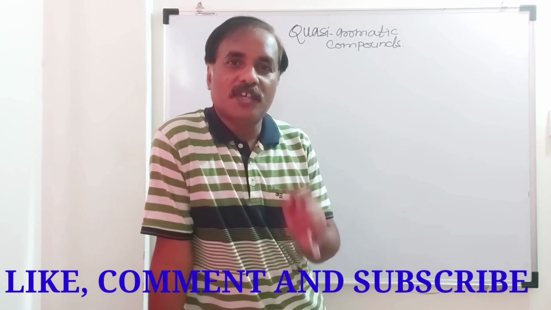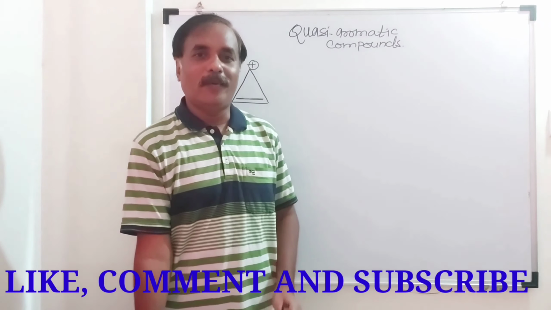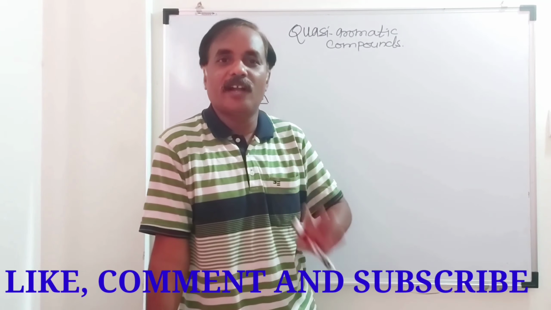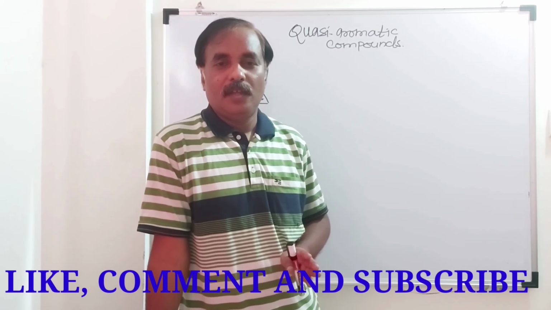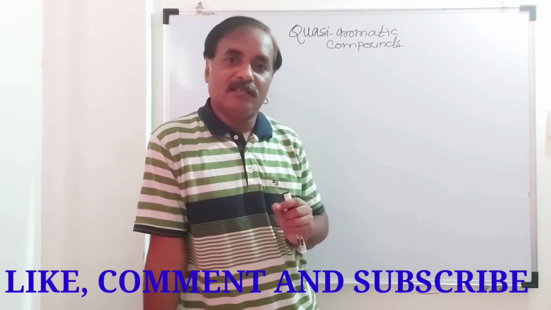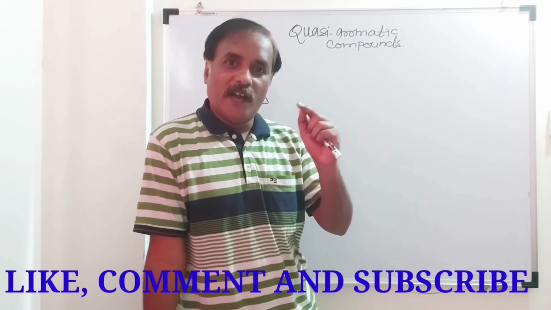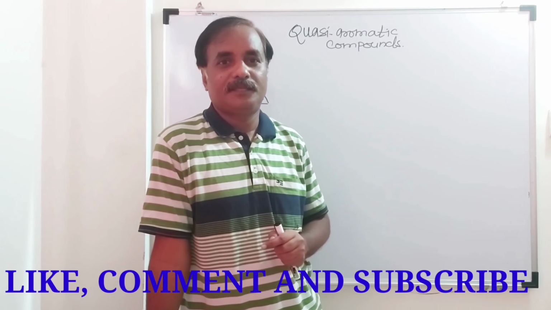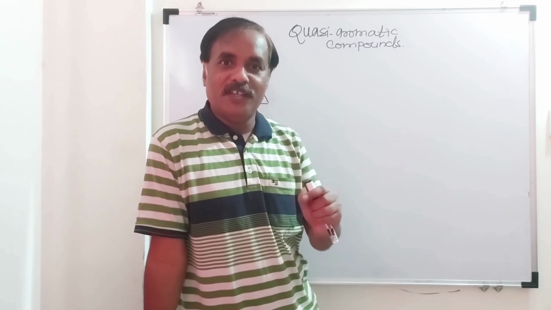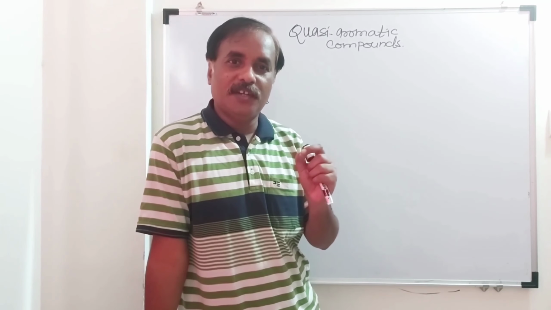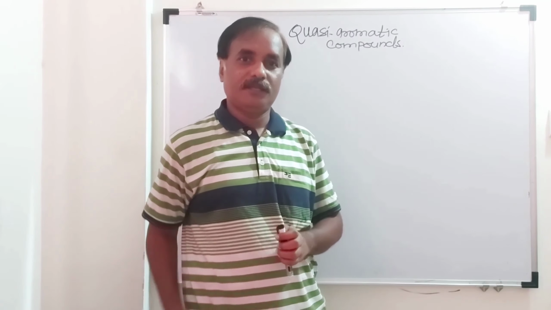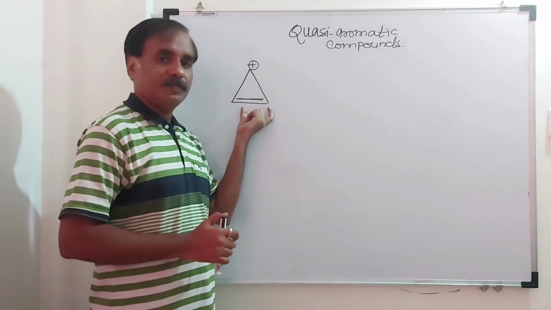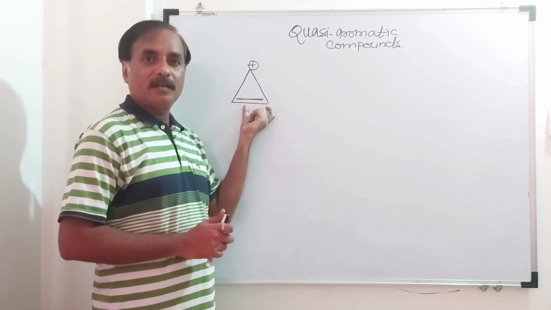Do you know what a Craig aromatic compound is, and what the criteria for it are? Remember, when a cation or anion is part of complete resonance and part of aromaticity, that compound is said to be a quasi-aromatic compound. Take this example: this is the cation of cyclopropene.